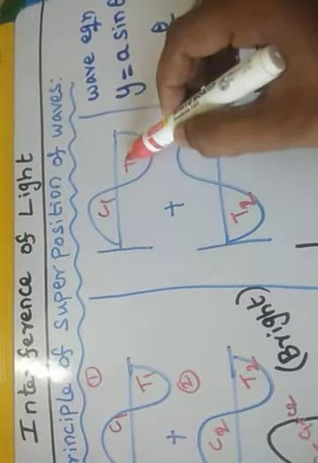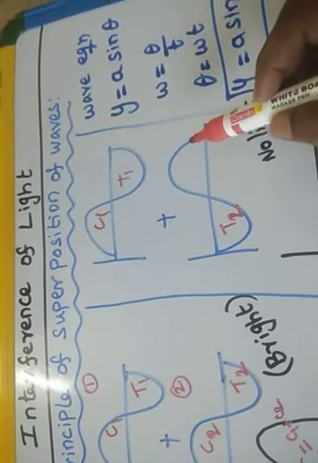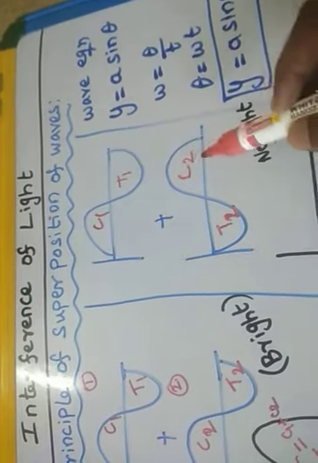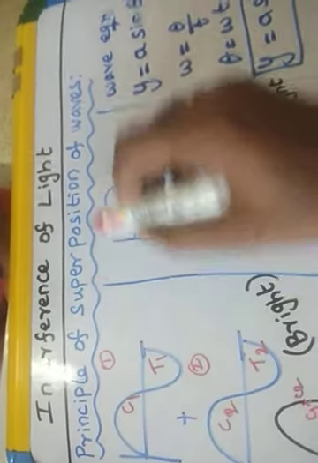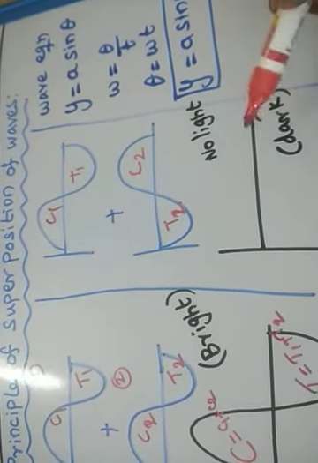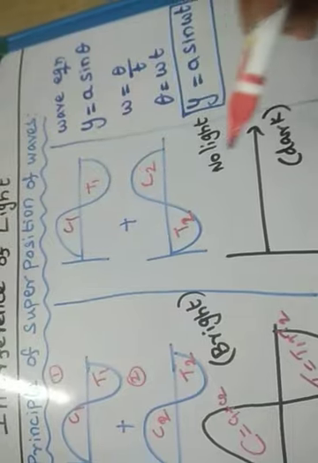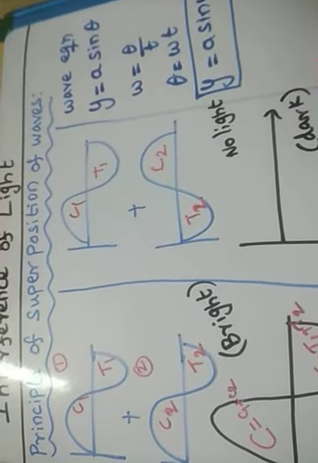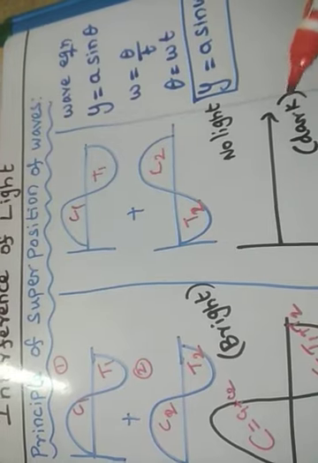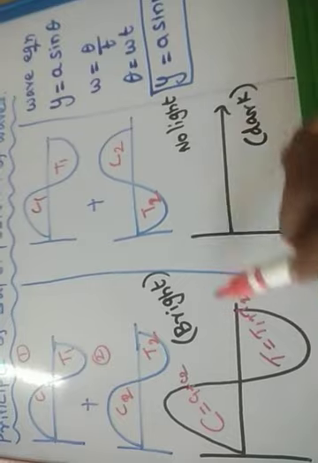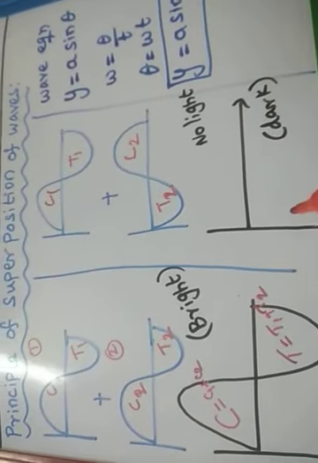Similarly, the trough of the first wave and the crest of the second wave will superimpose. Superimpose means what? Superposition principle, that is addition. So if these two are added, no light comes out. Thus he says that light plus light is equal to dark in certain conditions. If there is any path difference or phase difference, bright and dark fringes will occur.